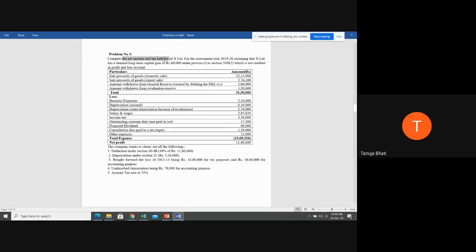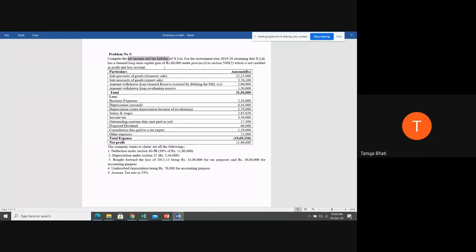So what is our calculation going to be, students? What are the steps that we need to follow? First, you need to calculate the total income as per the Income Tax Act.